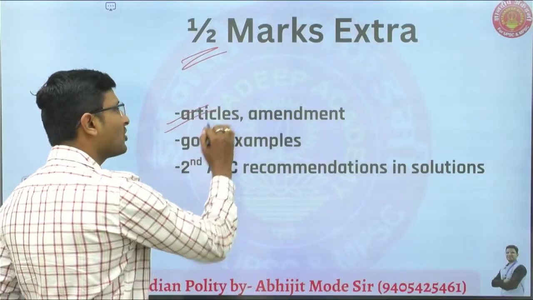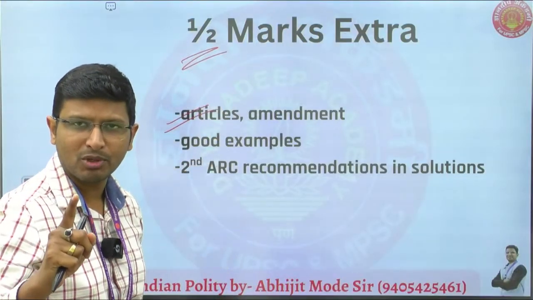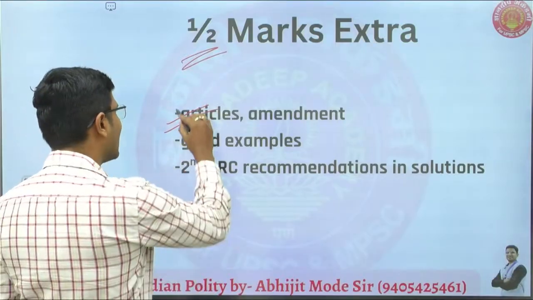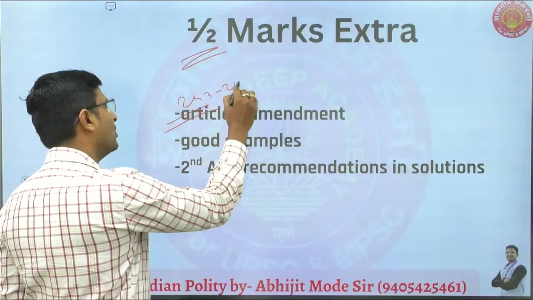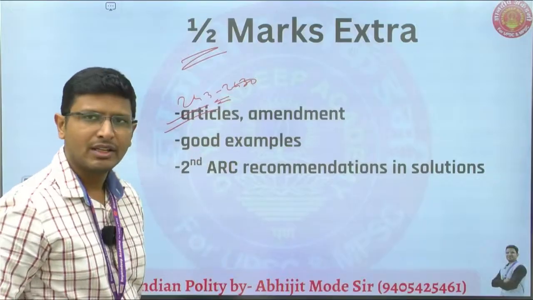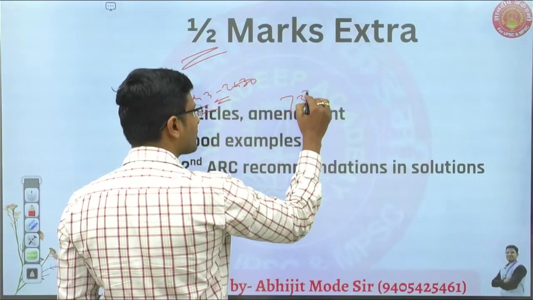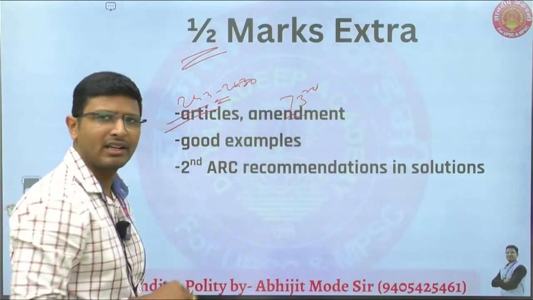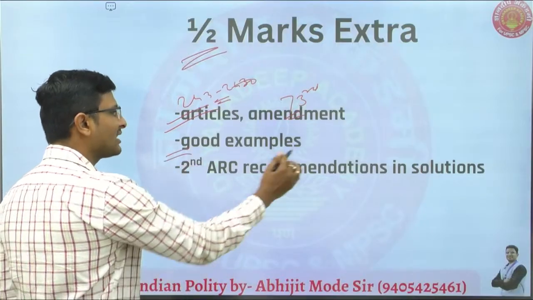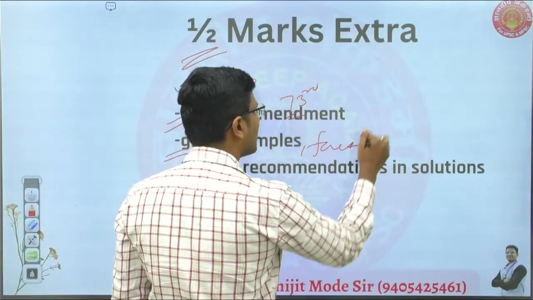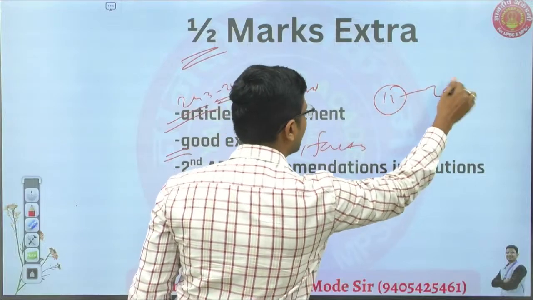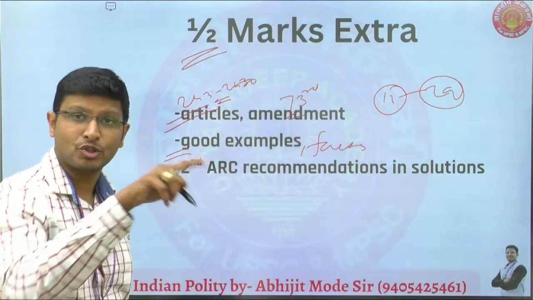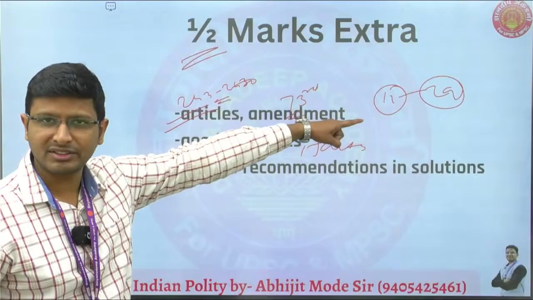First, mention the articles. Compulsory, you have to mention the articles. You should be knowing the articles, that is Article 243 to 243O. You should be aware of this. You should mention the 73rd Constitutional Amendment Act. You should write good examples and also good facts, like I told you about the 11th Schedule of the Indian Constitution, 29 subjects. All these things have to be mentioned specifically to get good marks.